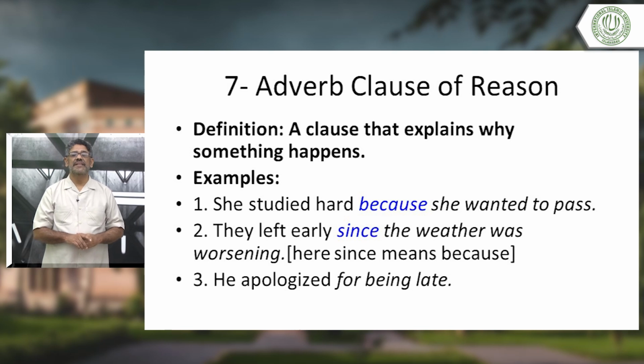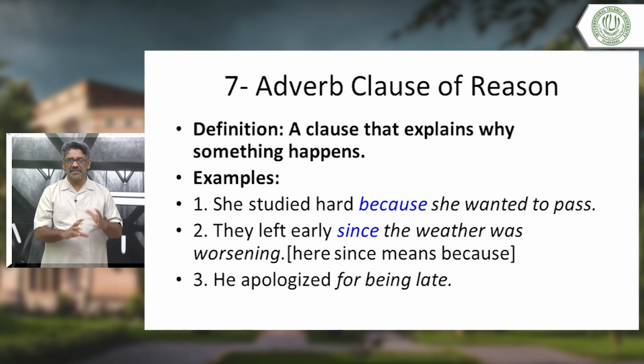Number 2, they left early since the weather was worsening. Since the weather was worsening. You see, again, but what is since here? Since here means because. Please do not be confused by since here. The meaning of since here is because.